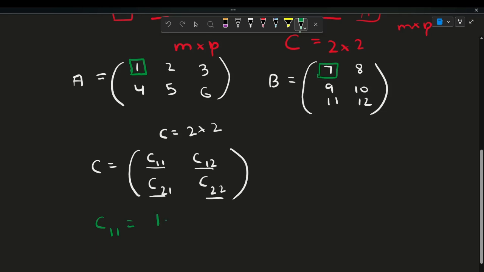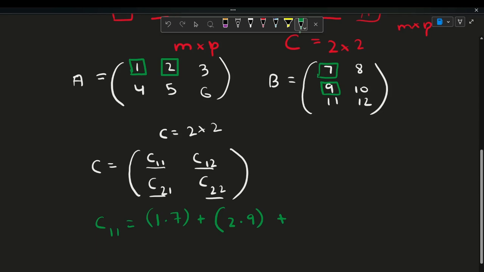So it will be 1 times 7 plus the second term in the first row times the second term in the first column. So plus 2 times 9.